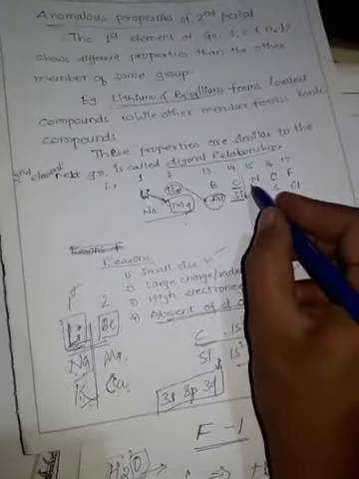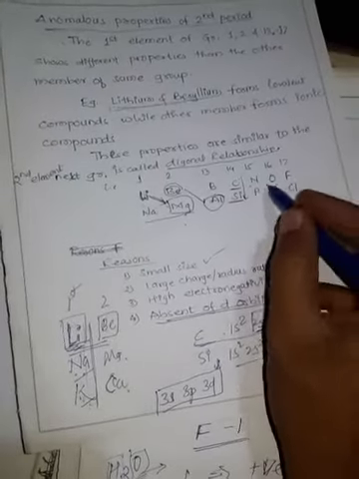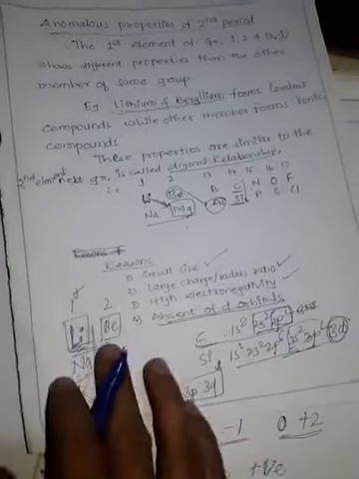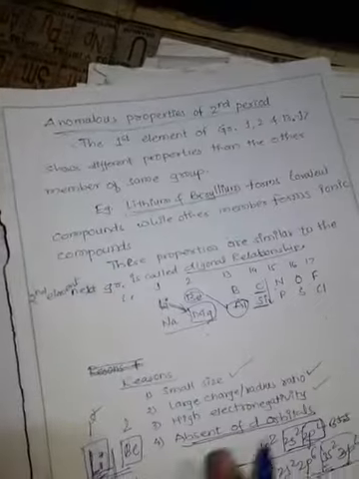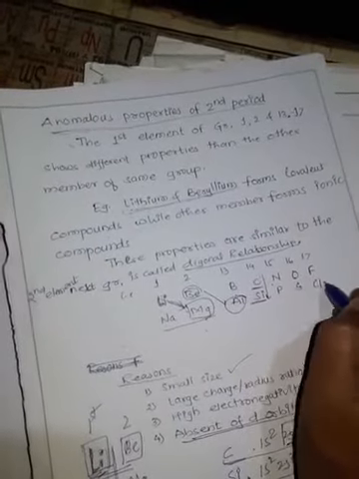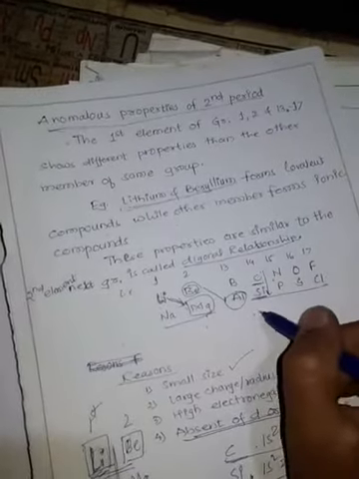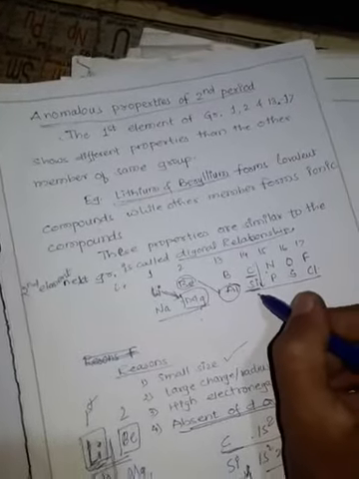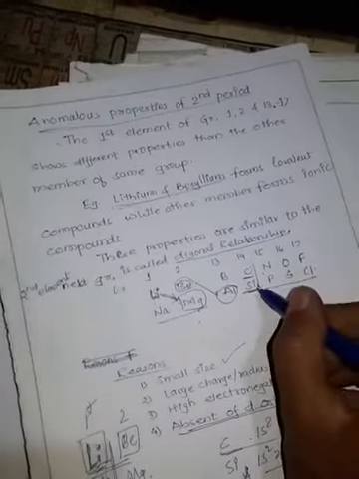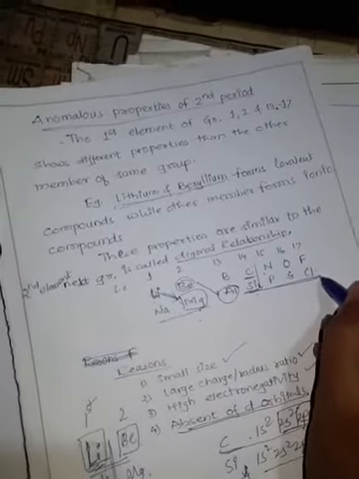So silicon may extend its valency. Likewise, for nitrogen, oxygen, phosphorus, sorry, fluorine, we can compare the electronic configuration. Silicon, phosphorus, sulfur and chlorine, as well as the bottom members, contain empty d orbitals, and that's why they are capable of expanding their valency.